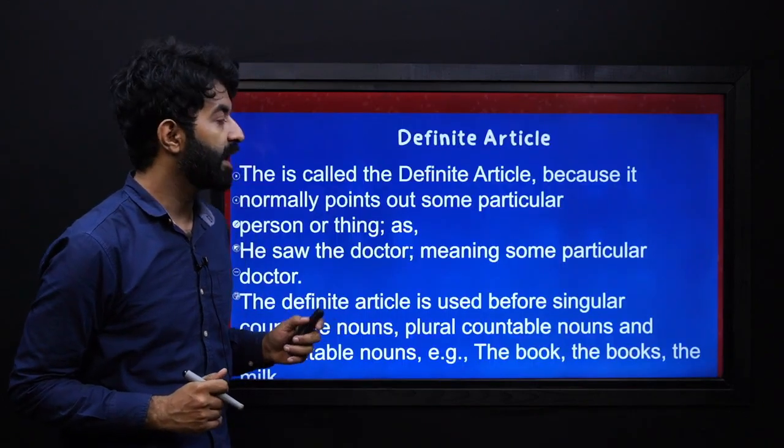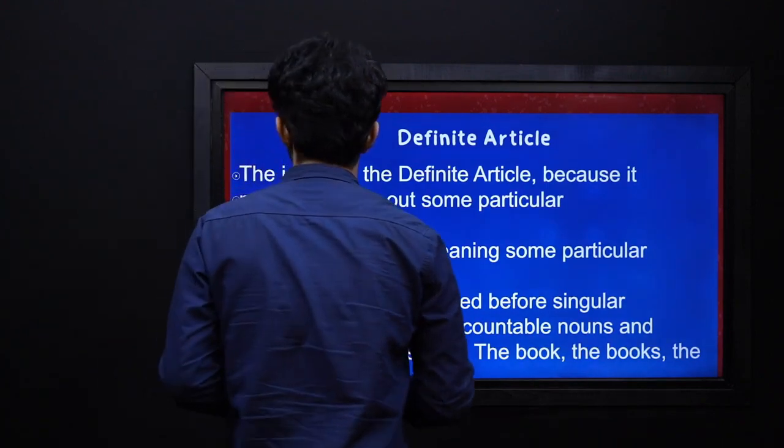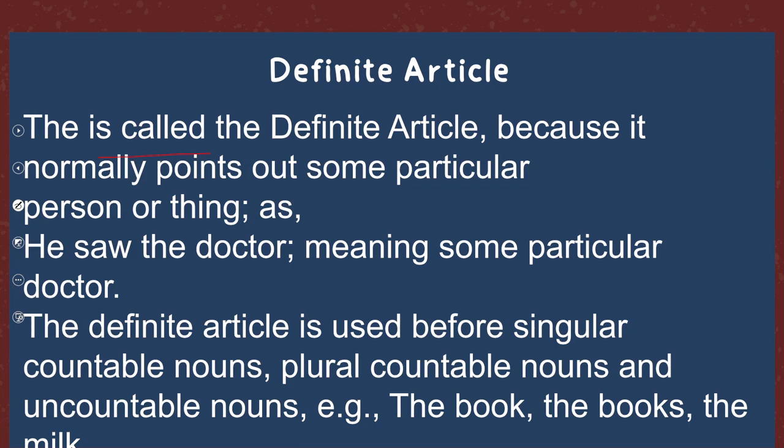Now let's understand what is the definite article. This is called the definite article because it normally points out some particular person or thing, as in, he saw the doctor, meaning some particular doctor. We are talking about a particular doctor, not a general one.